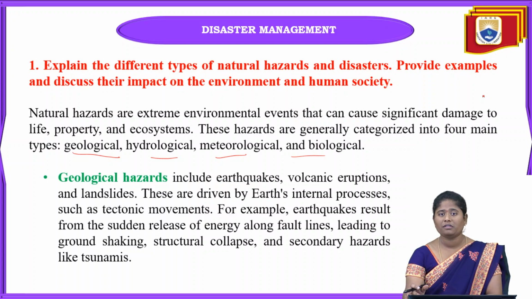Due to tectonic movements, earthquakes can also occur, and volcanic eruptions occur as well, and both can occur at the same time. We already know that in the Pacific Ring of Fire, there are so many earthquakes and volcano eruptions.